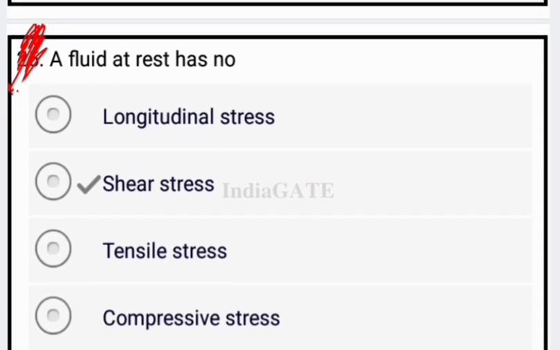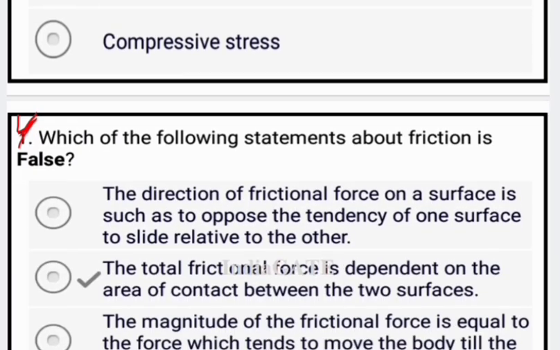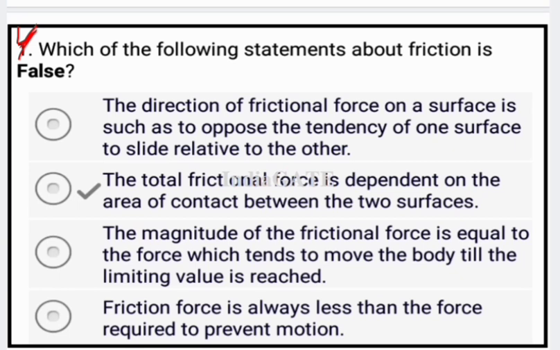Next question, a fluid at rest has no shear stress, okay. Next question is, which of the following statements about friction is false? So there are four options. The first option says the direction of the friction force on a surface is such as to oppose the tendency of one surface to slide relative to the other. So it is a correct statement.